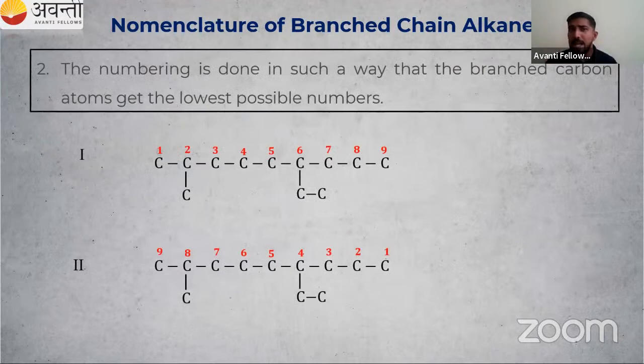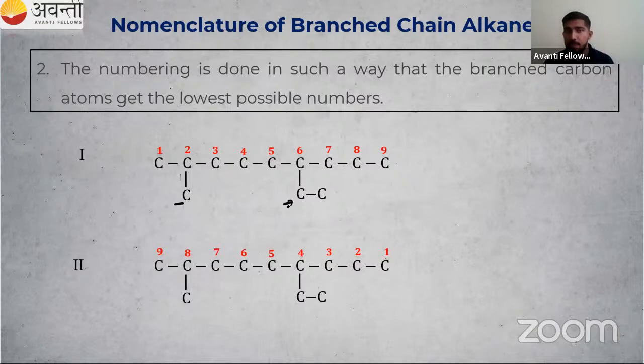So there are so many branches present, right? This is the longest carbon chain, the parent chain. So what is written here? The numbering is done in such a way that the branch carbon atom gets the lowest possible number. Okay, so this is our first branch. This is our second branch.